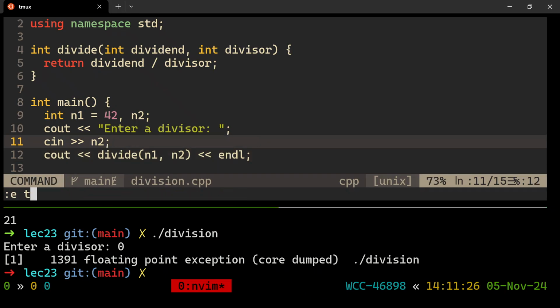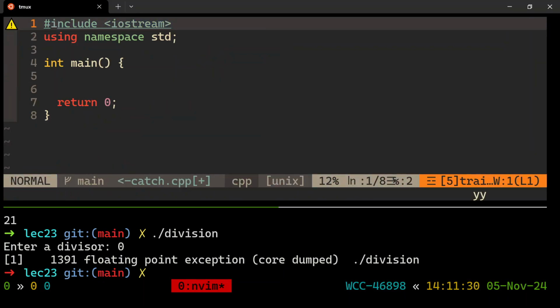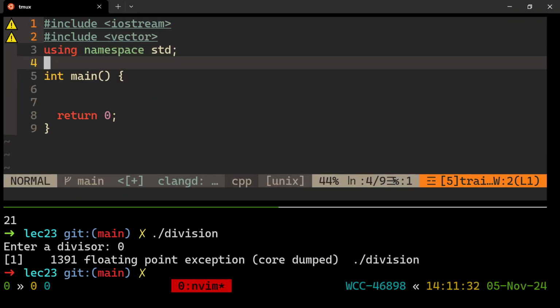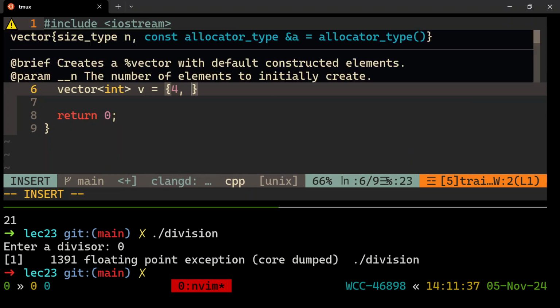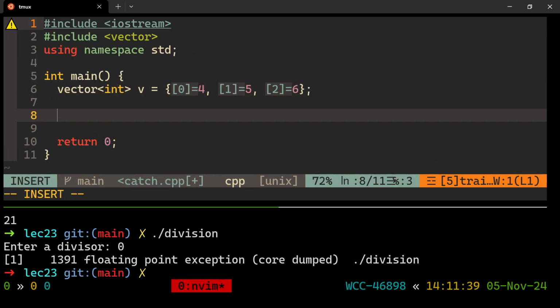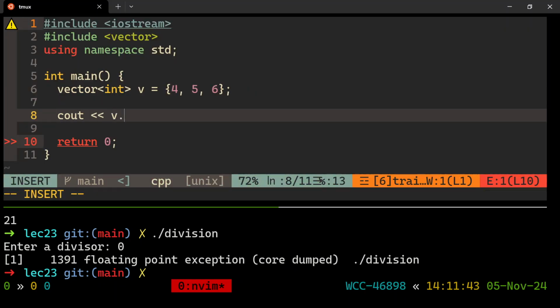We try catch.cpp. So let's make a vector of ints, call it v456, and let's go to v at what, right?